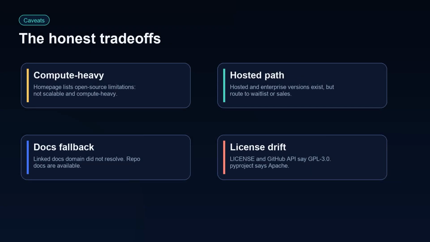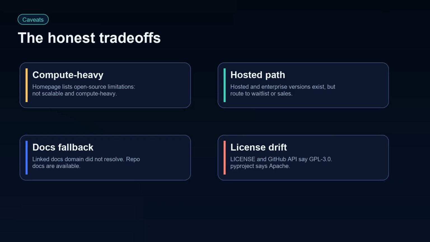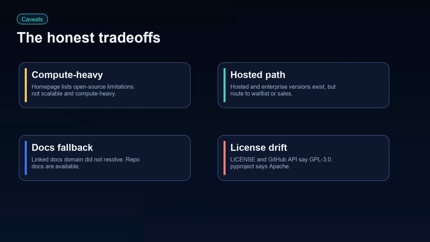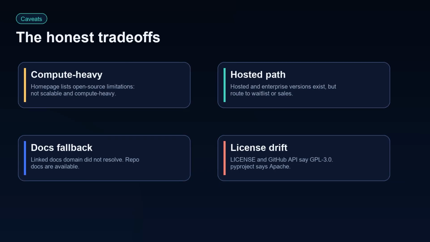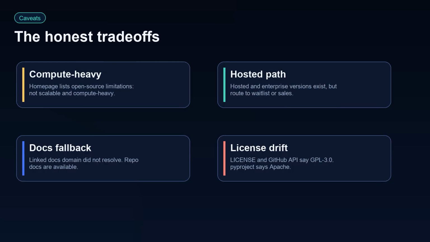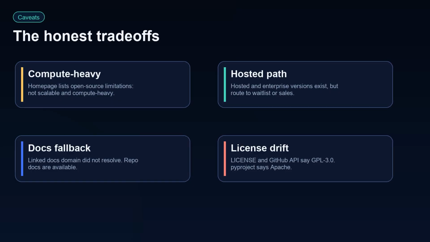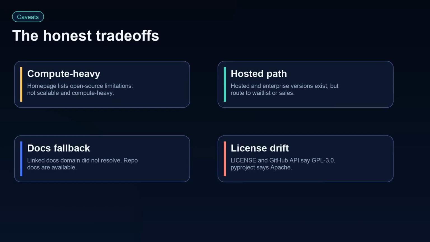There are a few caveats. The homepage lists the open source option as not scalable and compute heavy. The hosted version is a waitlist or sales flow. The docs domain did not resolve during review, so the repo docs are the stable source. Also, the license metadata conflicts, so I treat the license file and GitHub API as source truth.